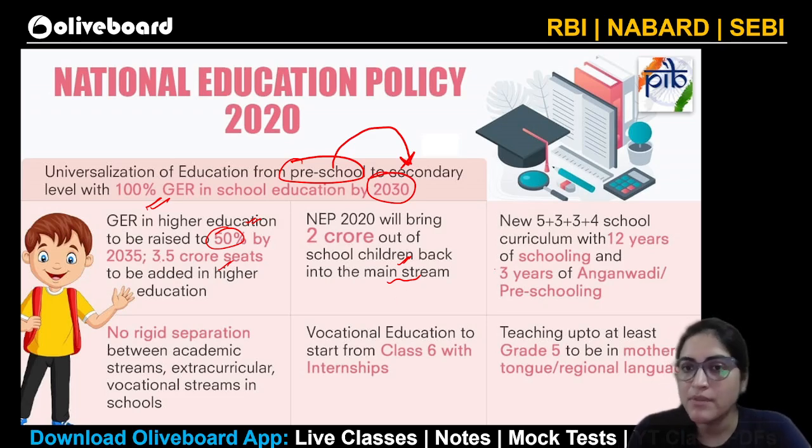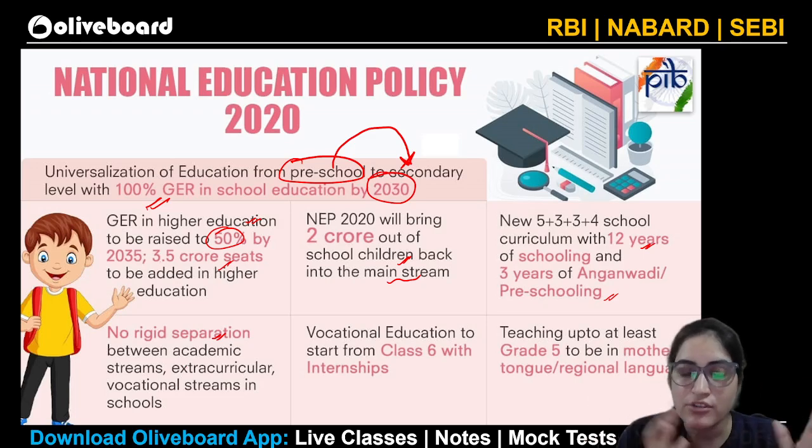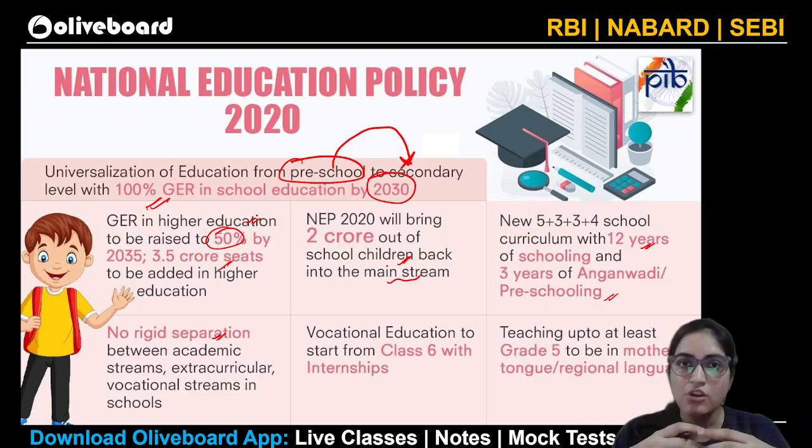5+3+3+4 school curriculum with 12 years of schooling and 3 years of Anganwadi and preschooling. Again, this is the next part. Then we have no rigid separation. So there will be no rigid separation between the academic streams, the extracurricular, vocational streams. You know, even your report card will comprise of everything.